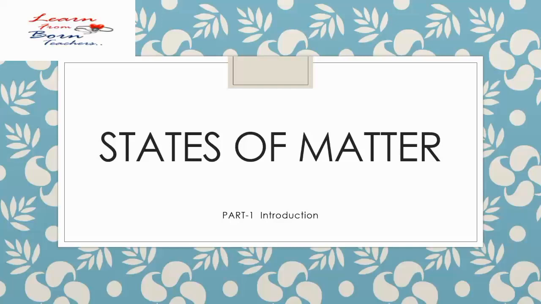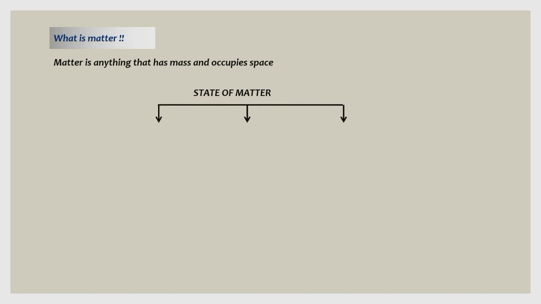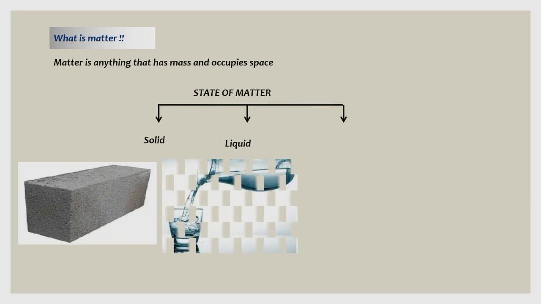Today we will discuss a chapter from chemistry, states of matter. What is matter? It is something which has mass and occupies space. Matter can be classified into three states: solid, liquid and gases.